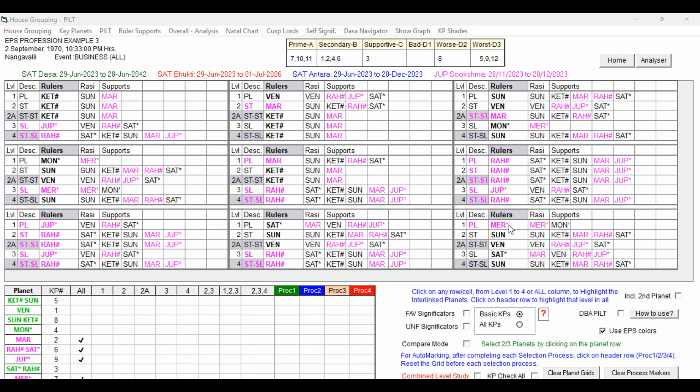You can see the destiny planet Mercury. When you keep the cursor on Mercury, you can see the houses. Mercury in the star and 2A level planets are supportive, but all the other planets, in pink shade, Mars, Rahu, Jupiter, Mars, all the rulers are under the influence of this unfavorable grouping also. We have to keep that in mind.